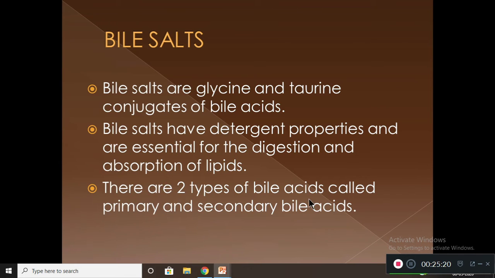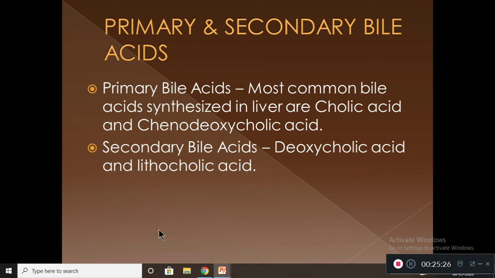There are two types of bile acids called primary and secondary bile acids. The primary bile acids are most commonly synthesized in the liver. These are cholic acid and chenodeoxycholic acid.